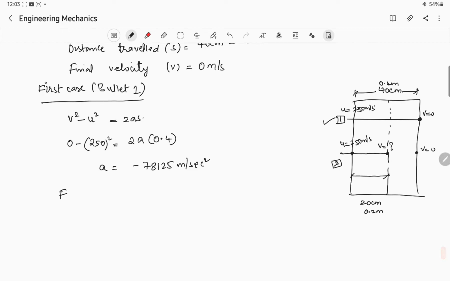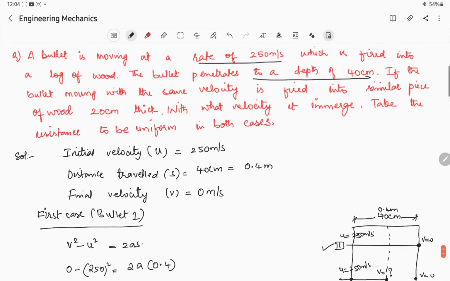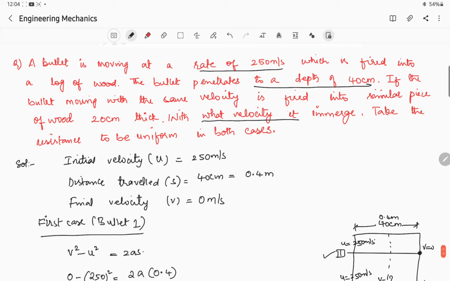Now in the second case, we'll take down bullet 2. In the case of bullet 2, we'll use the same formula, that is v square minus u square is equal to 2as. We know the distance traveled by the bullet, that is 0.2 meter. We know the acceleration. We have to calculate this velocity, that is, what velocity it emerged with.